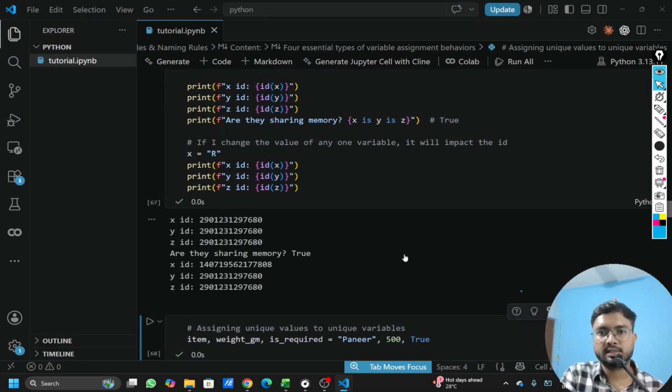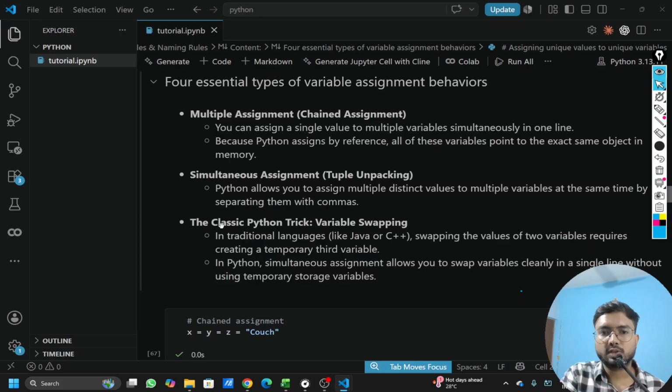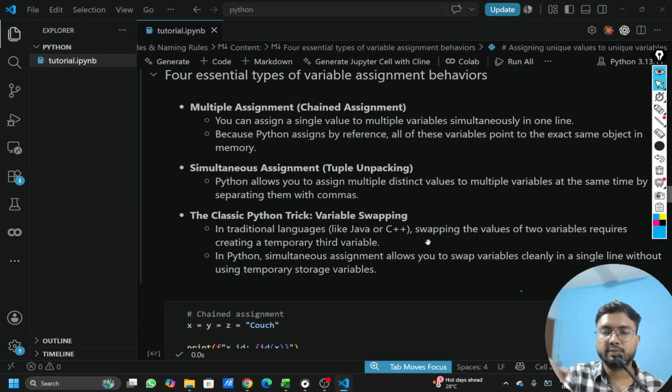The third thing is the classic Python trick, variable swapping. In other traditional programming languages like C++ or Java, if I have to change the value of A to B and B to A, that is the kind of swapping I'm talking about. We have to use a temporary variable to hold the value of A till B is put into A, and then return the A value back to B. So there is a temporary variable involved. Let me try to explain it.